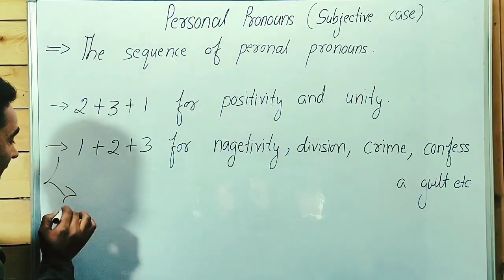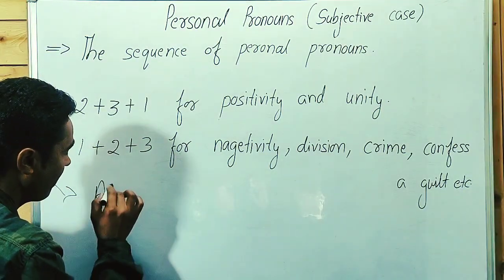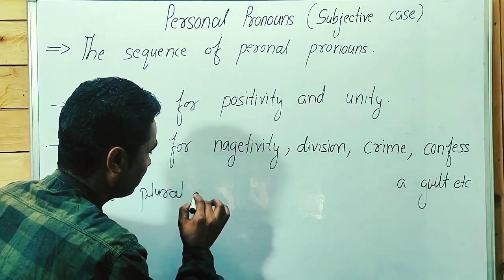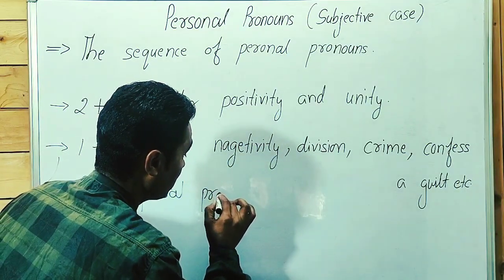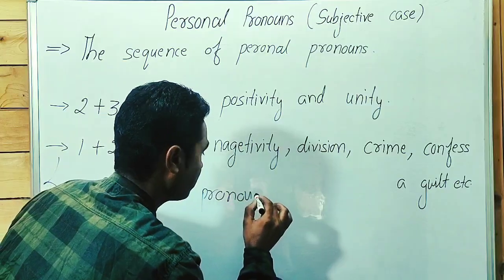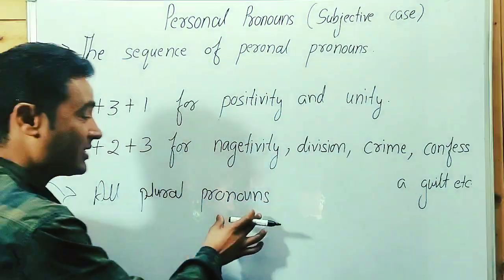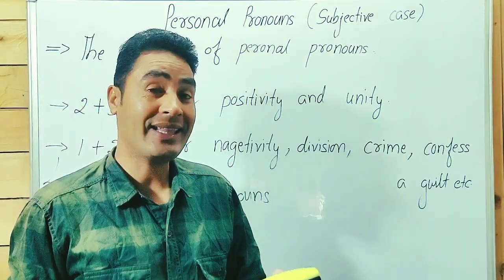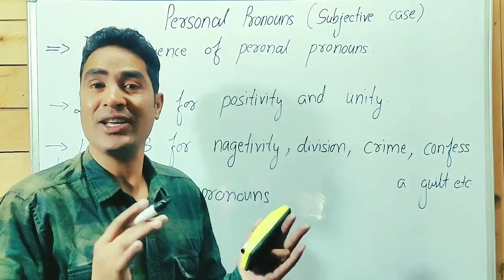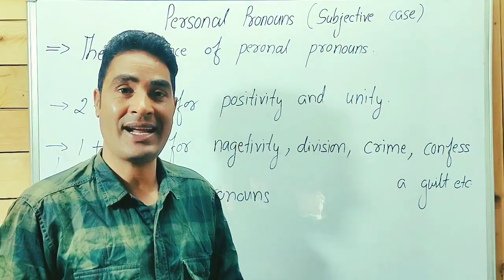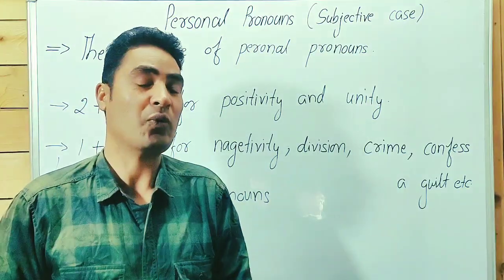Let me write: if all plural personal pronouns are used together in a sentence, in this case we use 1, 2, 3. It doesn't matter whether the sense of the sentence is negative or positive.